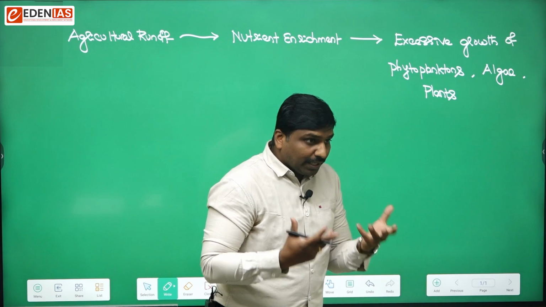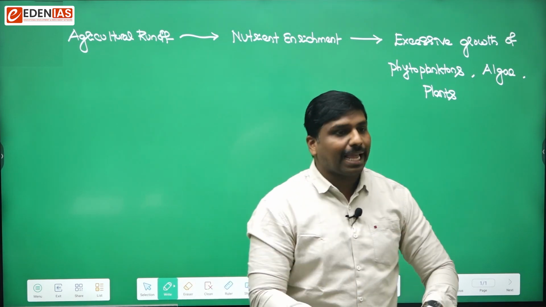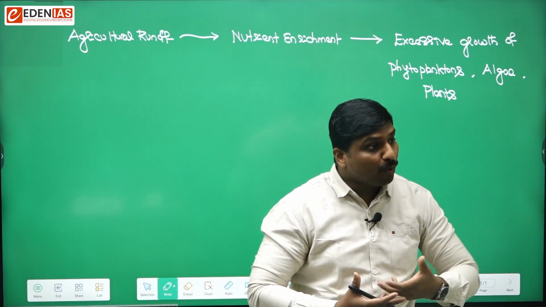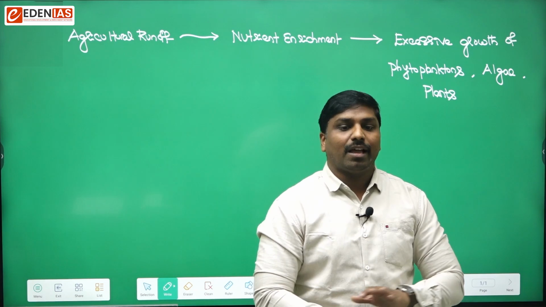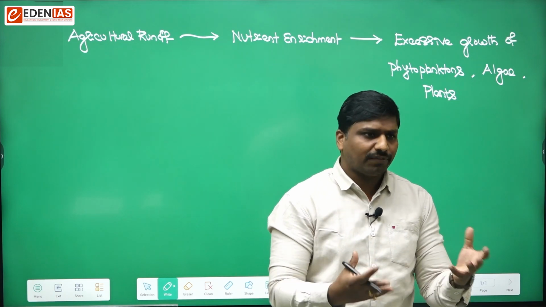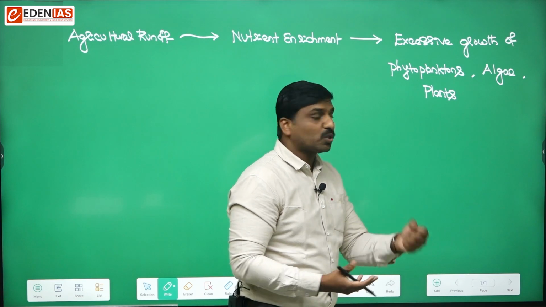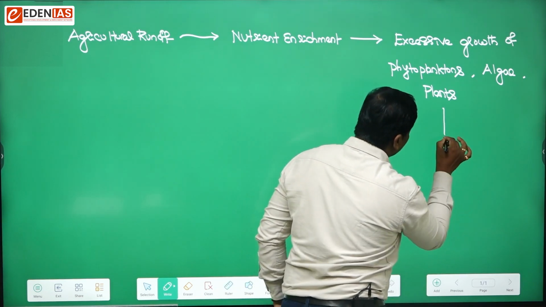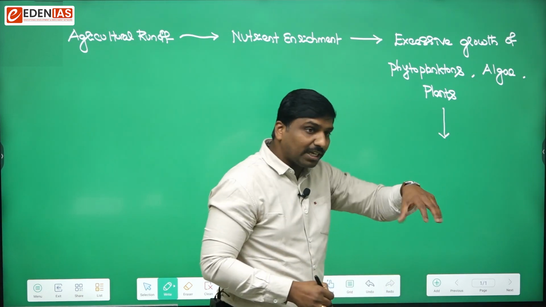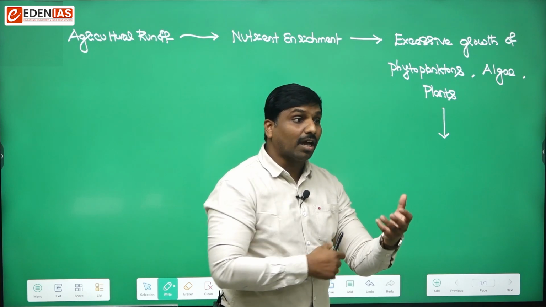Now, due to excessive growth, what may happen? There would be more demand on the available oxygen. Every water body will have a sufficient presence of some oxygen, and the oxygen present inside the water body is nothing but dissolved oxygen.